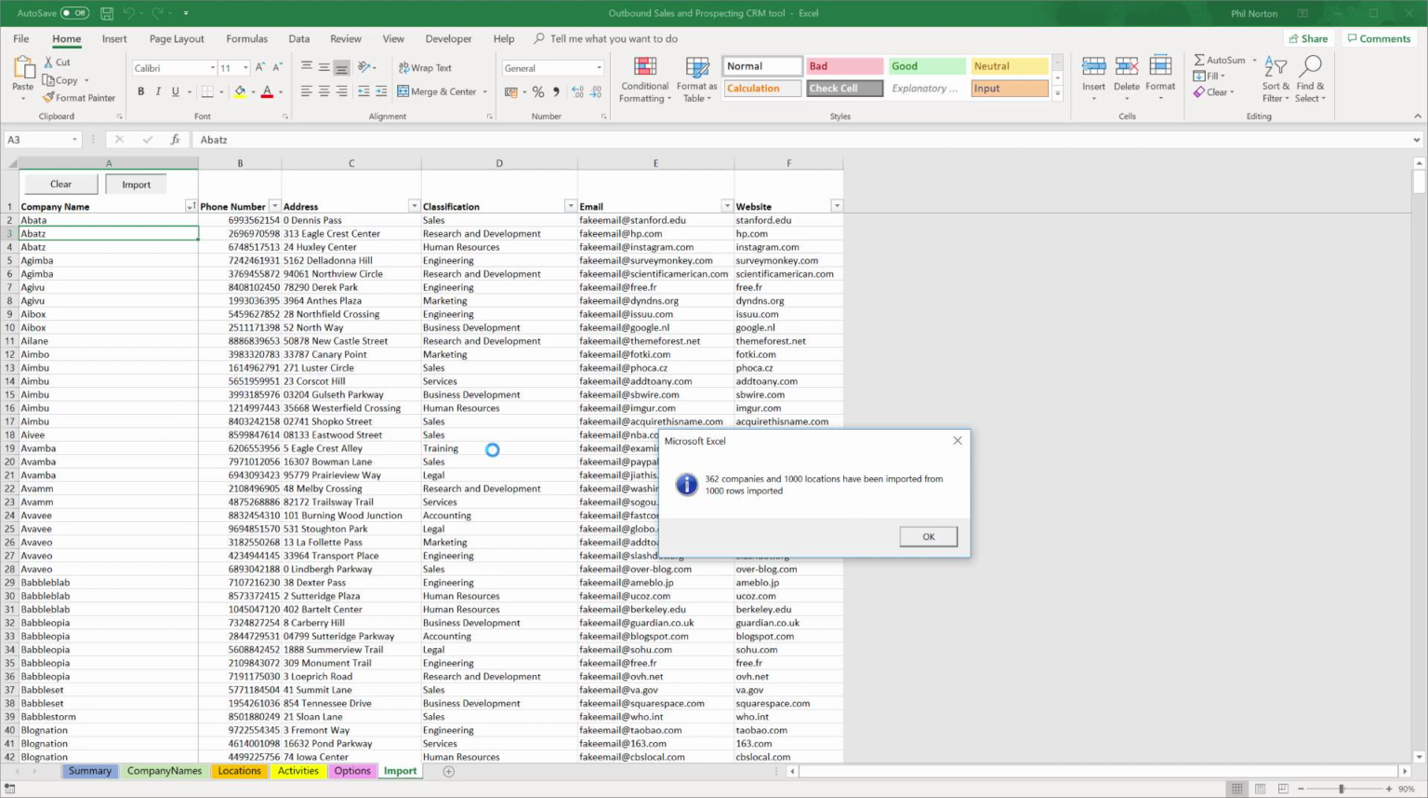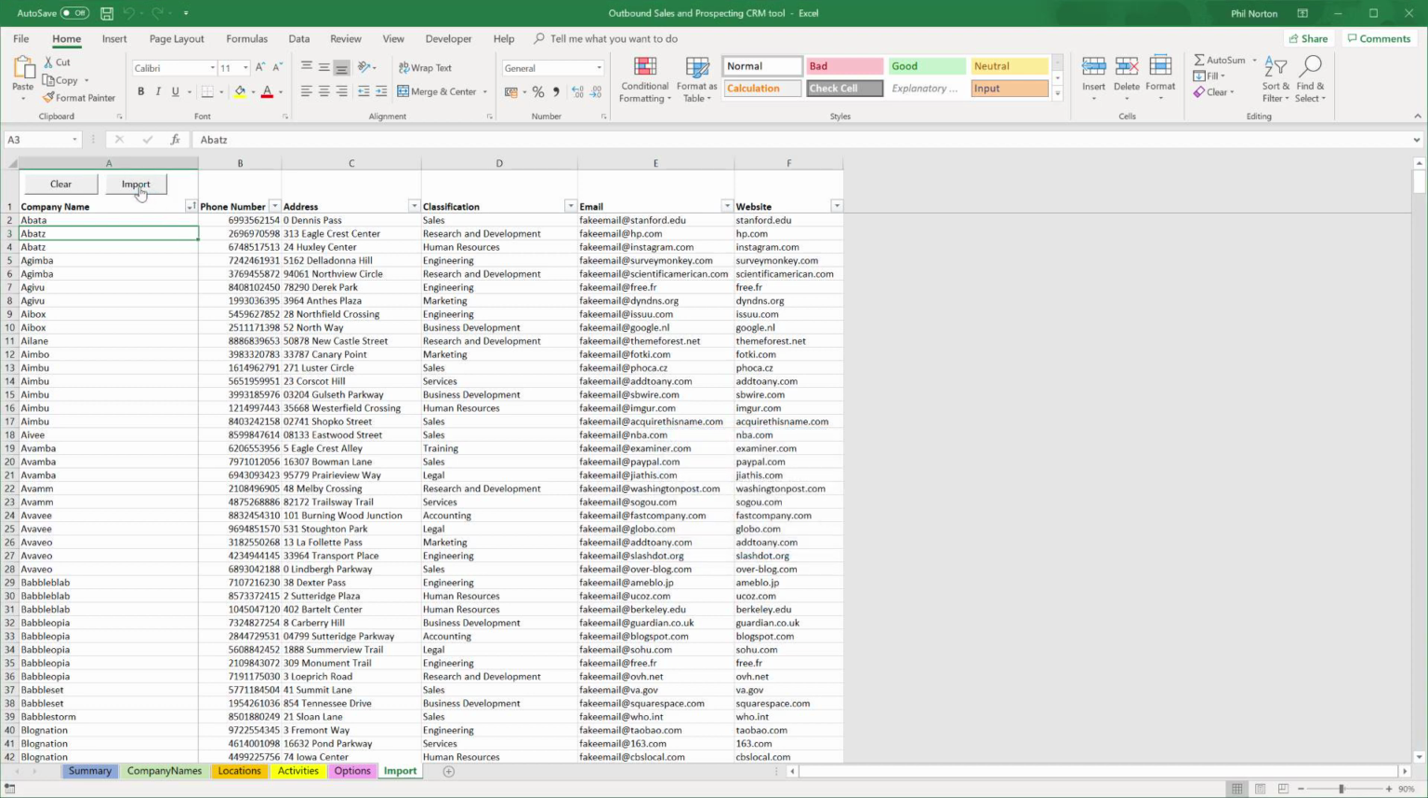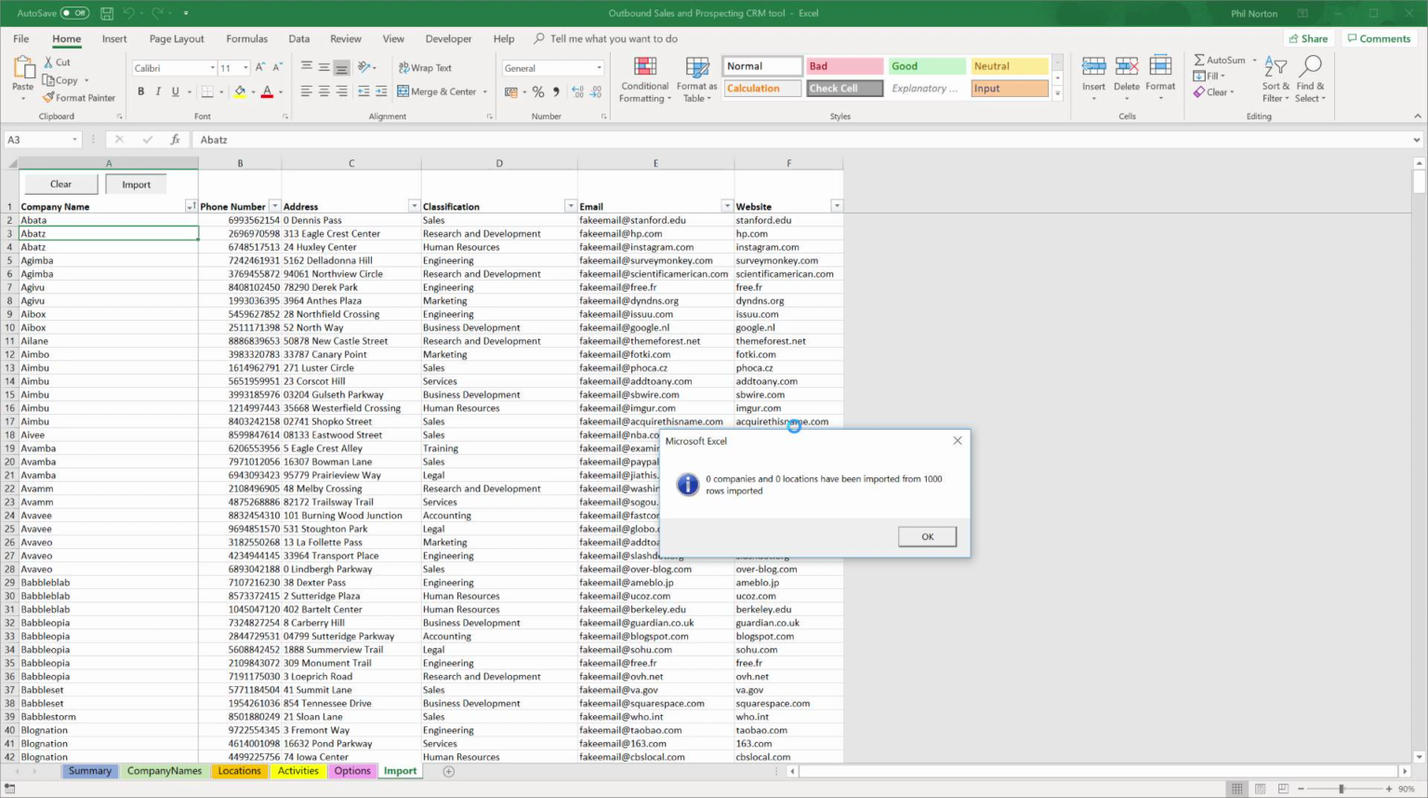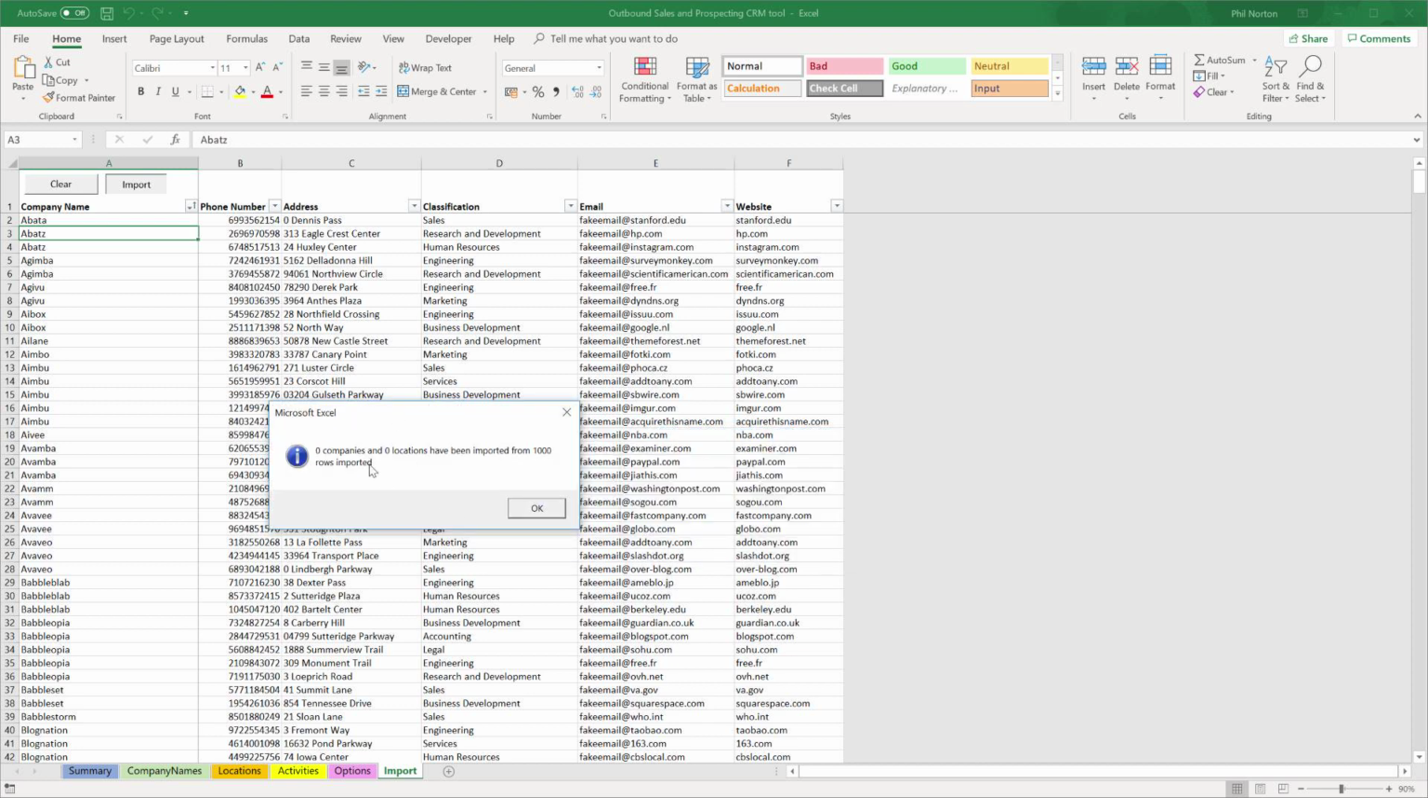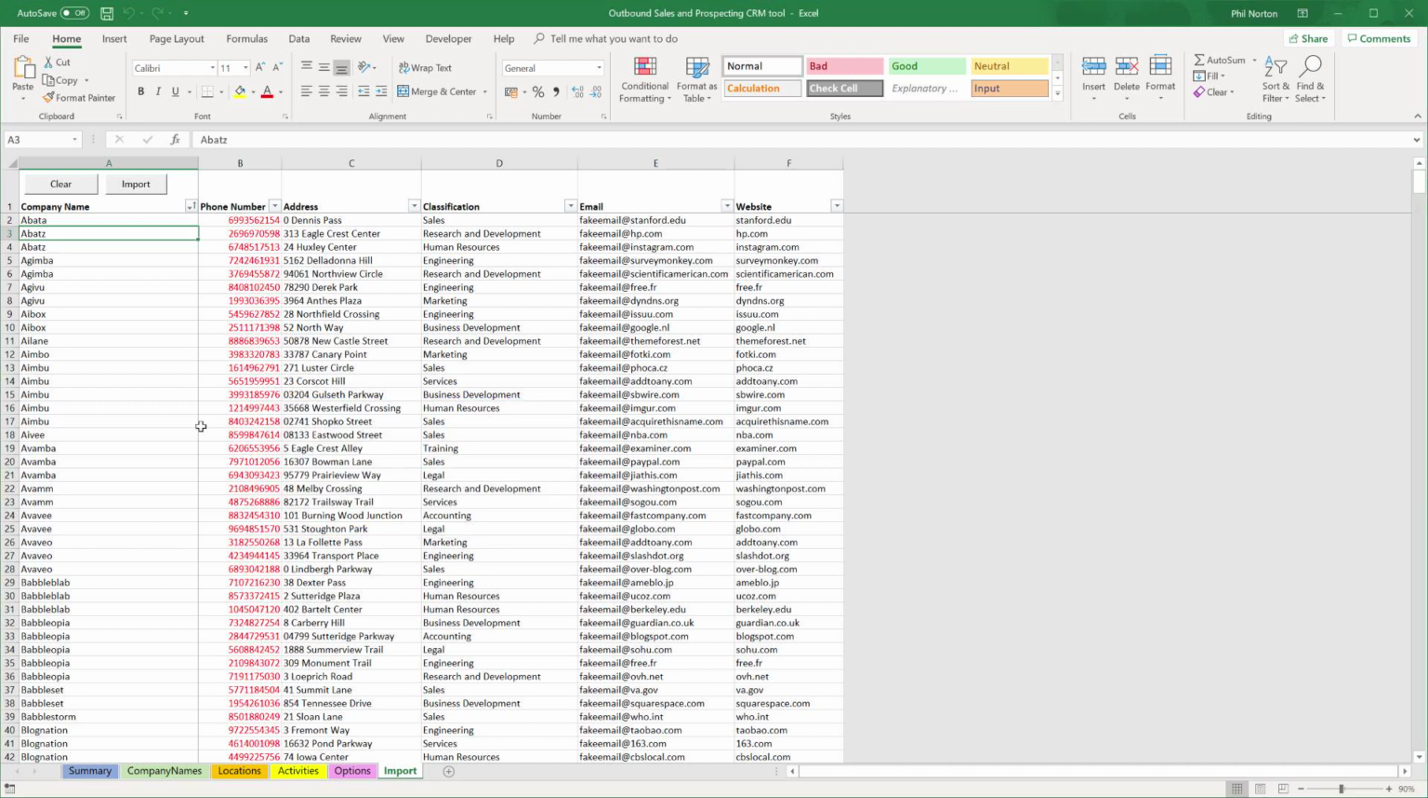The reason it's imported fewer companies is because if you look down at the data in here, we've got some companies that have multiple locations, so that's to be expected. Okay, I'll click OK. I'll just demonstrate if you import it again. If you import the same data twice, then it won't allow you to. This is to stop us getting duplicate data into our data source, so that's helpful.